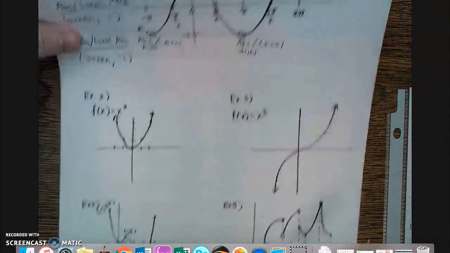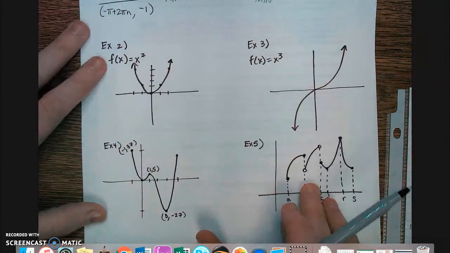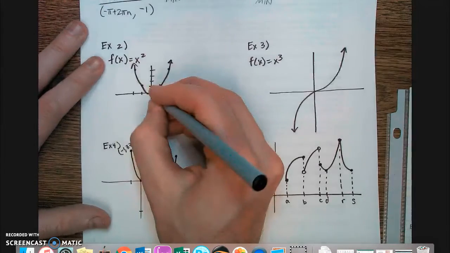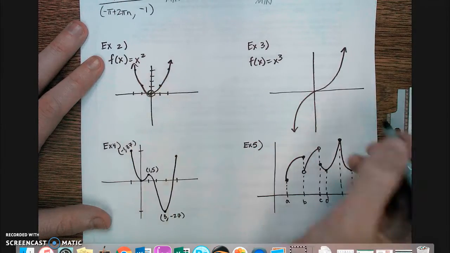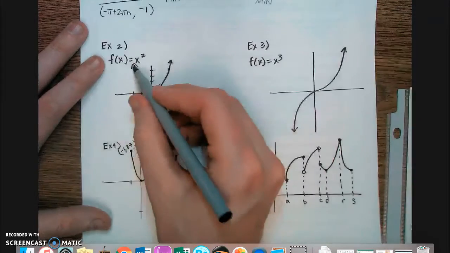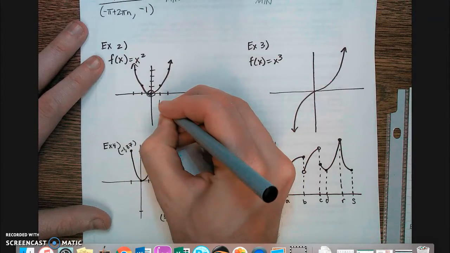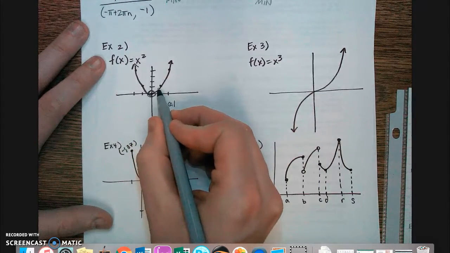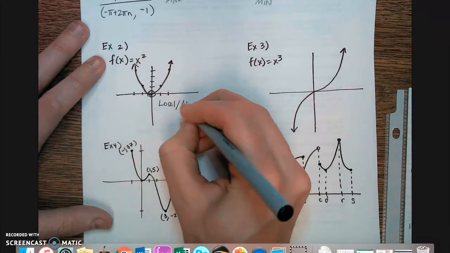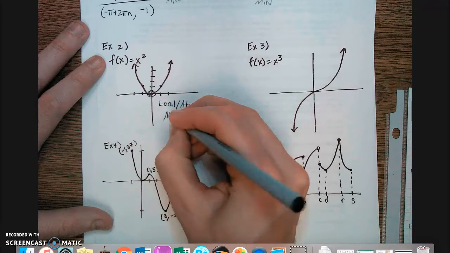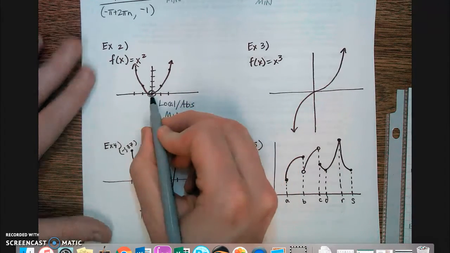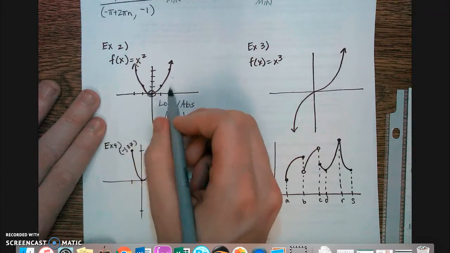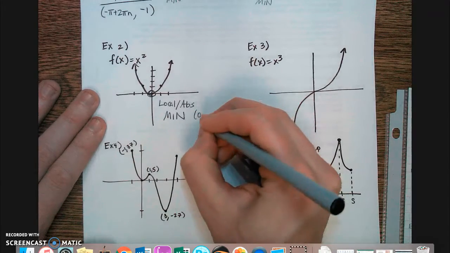Example 2, we've got a parabola, and we see we don't have any maximums, but we do have a minimum. This is both a local minimum because it is the smallest point in this section of the graph. It's also an absolute minimum because it is the lowest point in the entire graph. So that's at (0, 0).